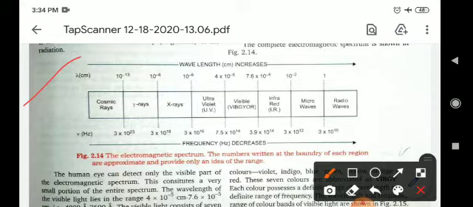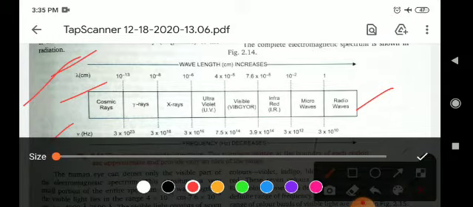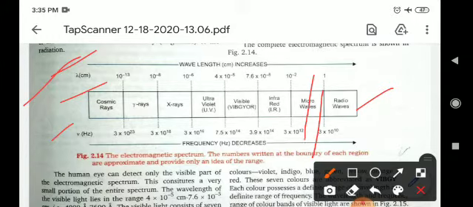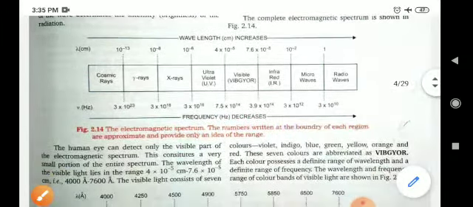According to the direction, wavelength increases in one direction and frequency decreases in the same direction. So first are cosmic rays, gamma rays, X-rays, and ultraviolet rays, then VIBGYOR, infrared, microwaves, and radio waves. So this is the electromagnetic radiation graph.